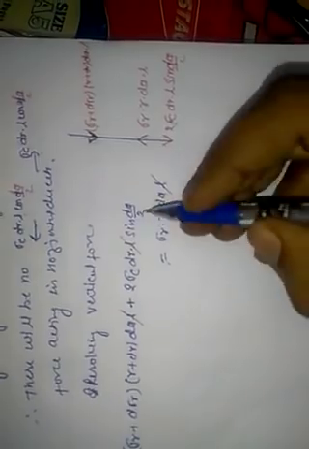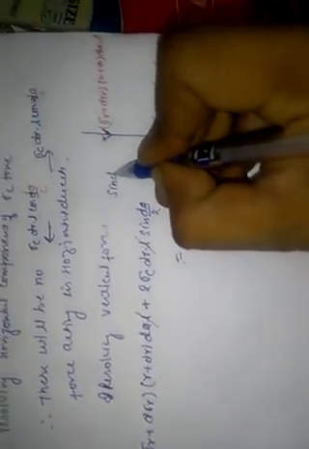Now from this equation we find sigma r. L is here, L is here, L is here. L is cancelled out from both sides of the equals sign. Now if this theta is very small, we can write that sin d theta by 2 is almost equal to d theta by 2. It is the property of sine: whenever the angle is small, sin theta will be equal to the angle.